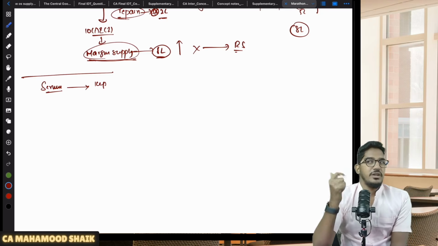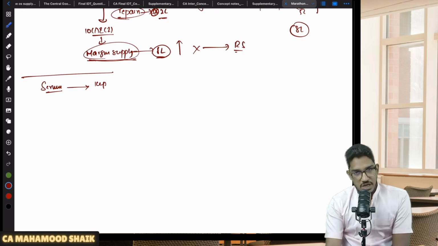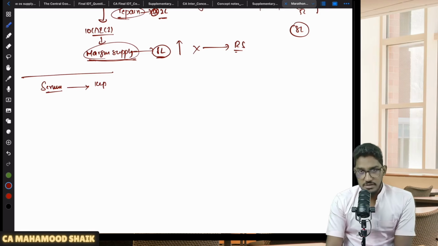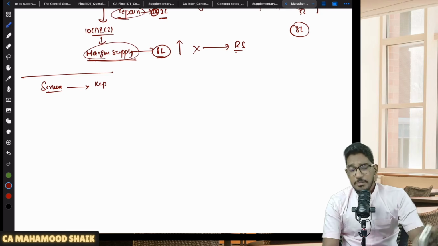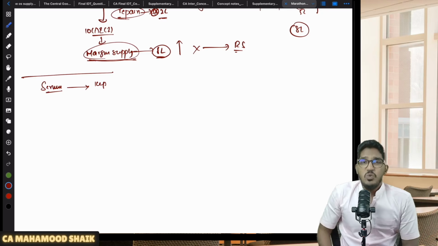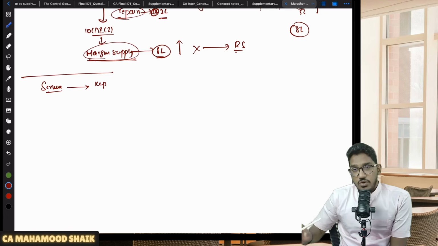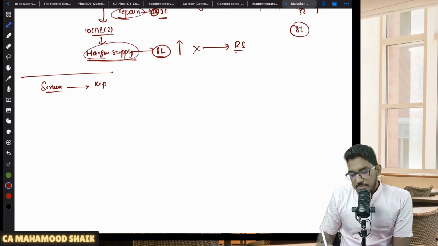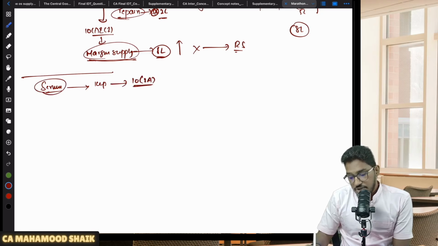So these people also went and requested the government, sir, why are you so harsh on us? Why are you not giving some simplified scheme for us? We are also doing business. We are also genuine taxpayers only. But you have given a scheme called composition scheme only for goods and restaurant service providers. What mistake have we done? Please give us also a composition scheme. So the department gave a thought and brought one more scheme. They have introduced a new section 10 subsection 2A.